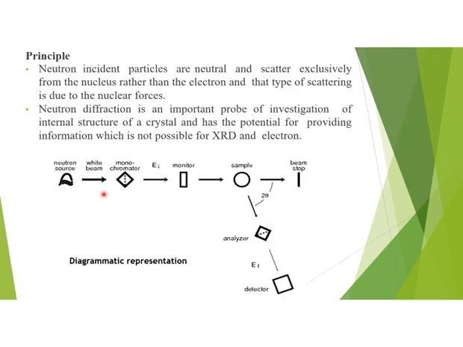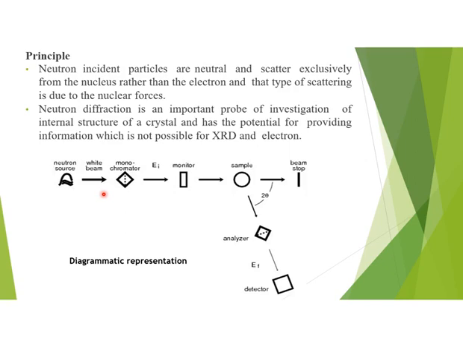As neutron particles are neutral, they scatter exclusively from the nucleus rather than the electrons, and that type of scattering is due to the nuclear forces. Neutron diffraction is an important technique to reveal the internal structure of a crystal, and it has the potential for providing information which techniques like XRD and electron diffraction cannot reveal.